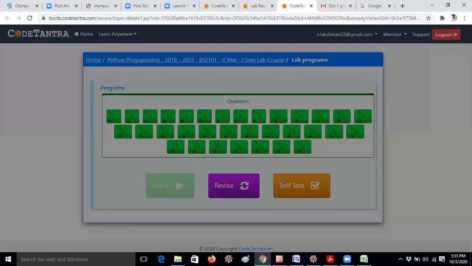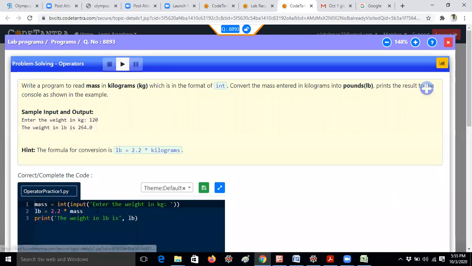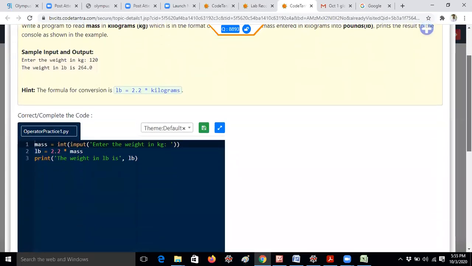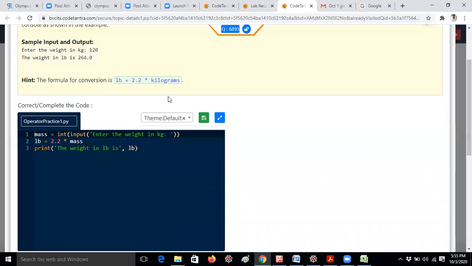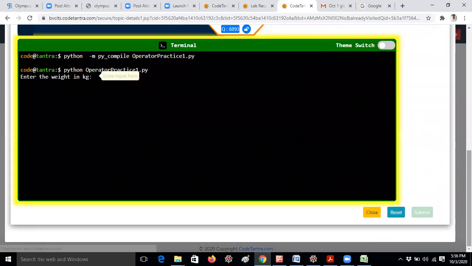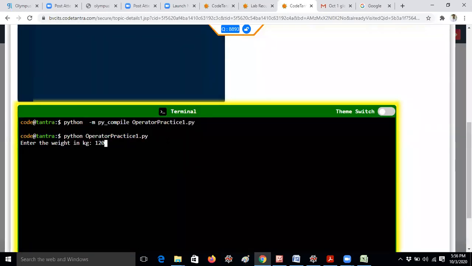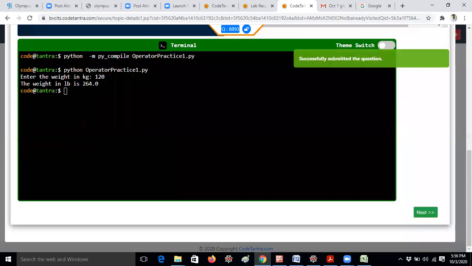So this is the question. Now I would like to explain. So mass equal to input of enter weight in kg. For example, the standard input I am giving 120. You will get 264.0. The hint, the formula for the conversion is LB equal to 2.2 into kilograms. So let me run this program. Okay. So what is the input here? 120. You can give any number, not a problem at all. So for 120, the weight in LB is 264.0. So I'm getting successfully submitted like this.